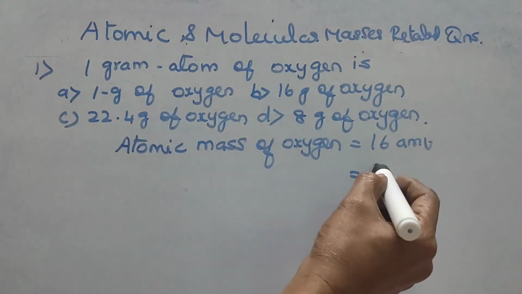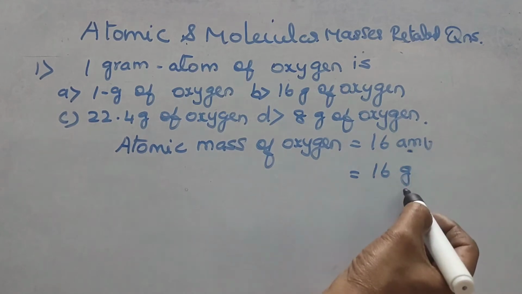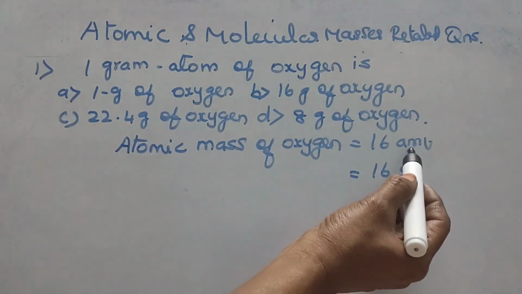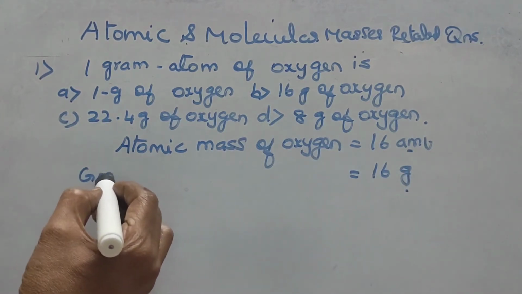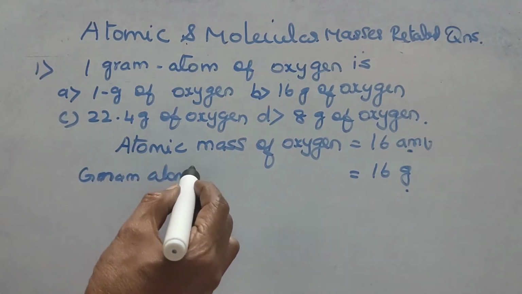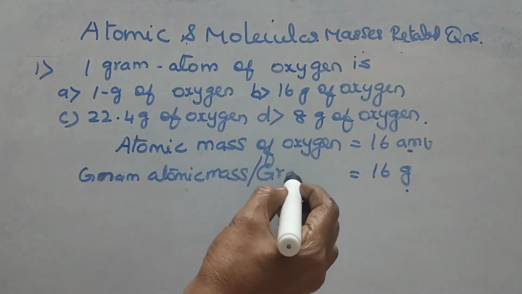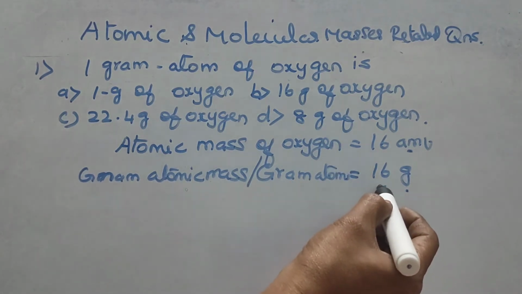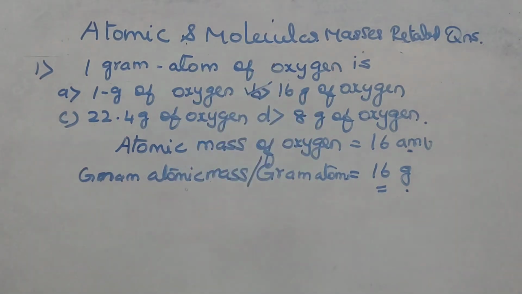The numerical 16 with gram, we have changed only AMU into gram. If we change AMU to gram, that is equal to gram atomic mass or gram atoms. So, that should be equal to 16 gram. So, the answer is option B.